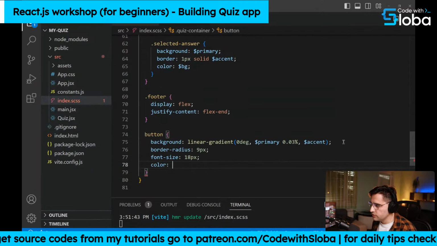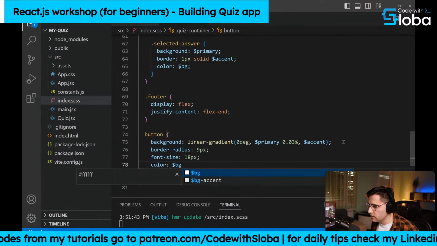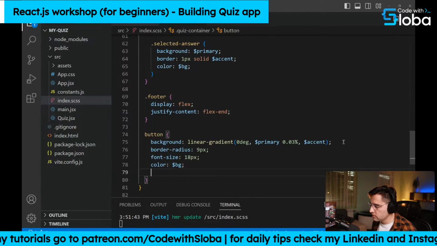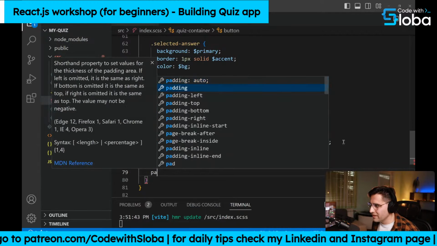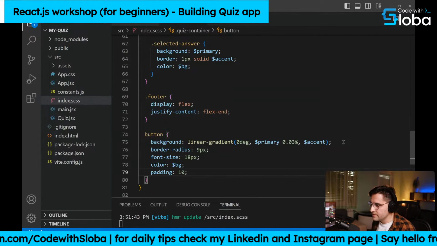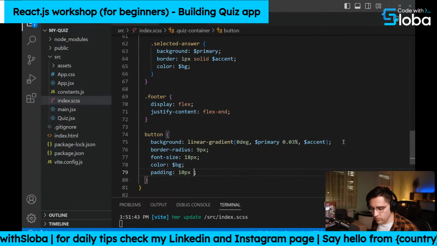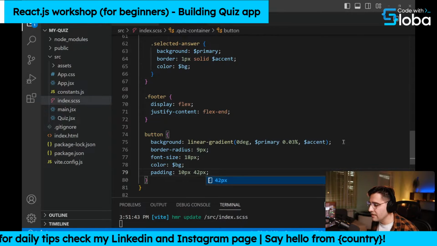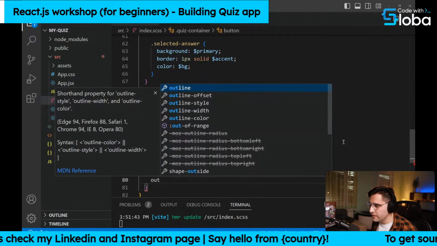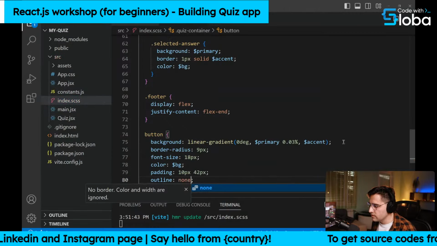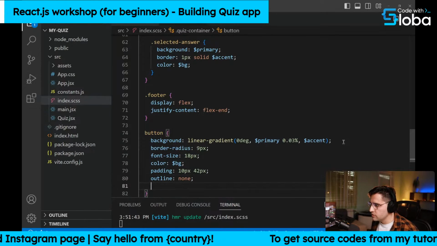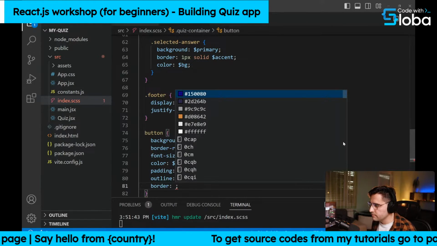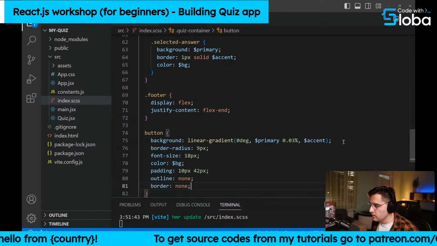Let's add a color, like the BG color. Let's add some padding so it's a little bit larger. So 10 pixels on bottom and top, and we want 42 pixels on the left and the right side. So let's remove that terrible outline. So let's add none. Also, let's remove the border. So let's set border to none as well.